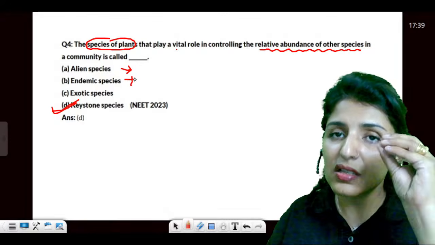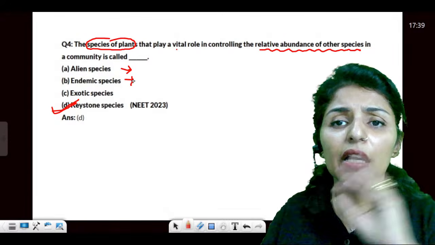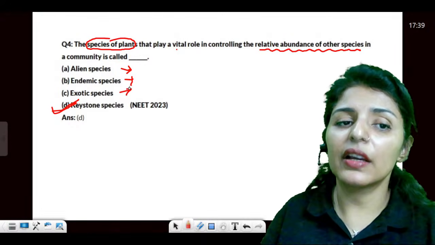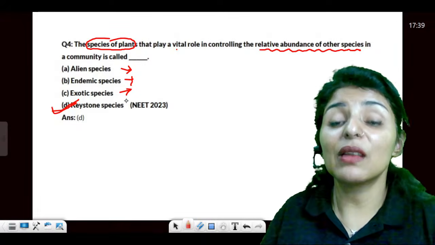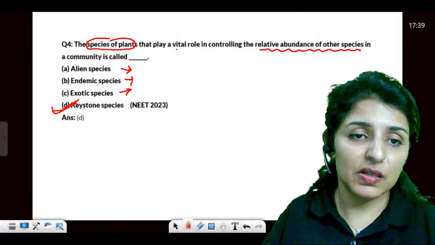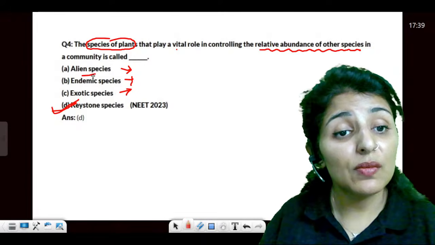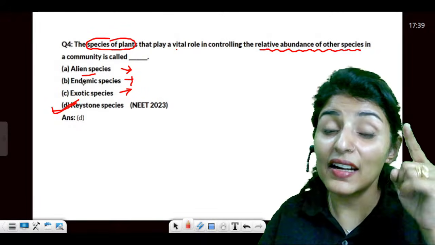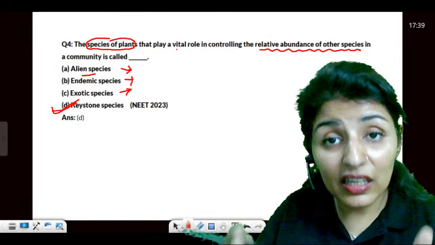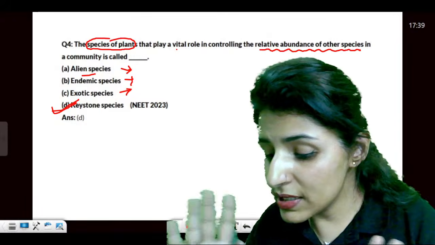Endemic means it is restricted to only a specific area in the whole biosphere. Exotic again means it has come from outside, but exotic does not necessarily mean that it will eliminate the native species. But an alien species is exotic, it doesn't belong to the native land, and it is going to put the native species in danger. Are you understanding the different terms?